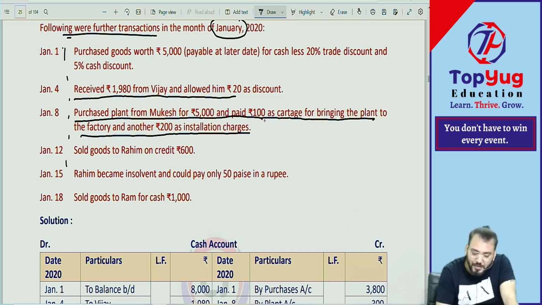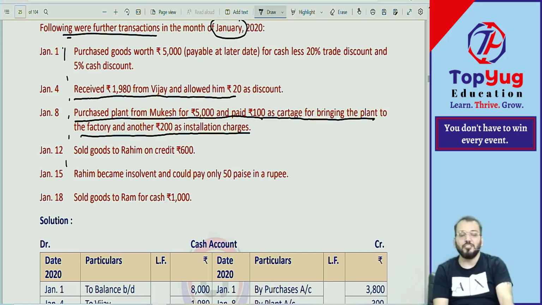But they have paid some expenses, cartage and installation charges. Are these 100 and 200 capital expenditure or revenue expenditure? Capital expenditure. Therefore it will be debited to Plant account.